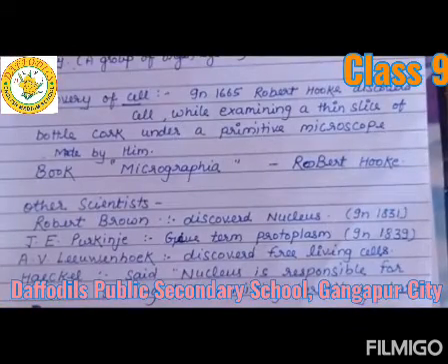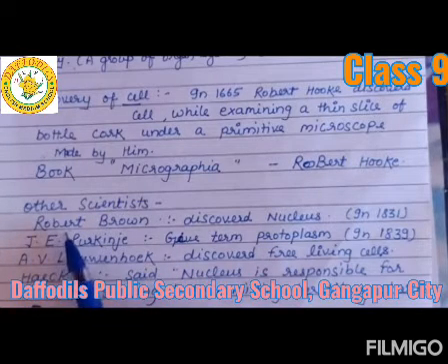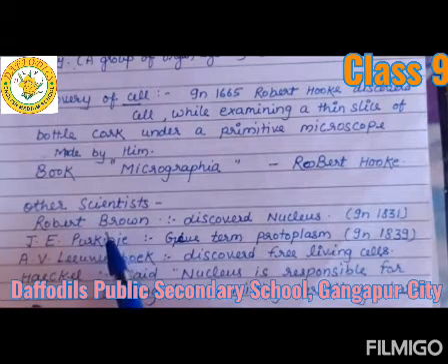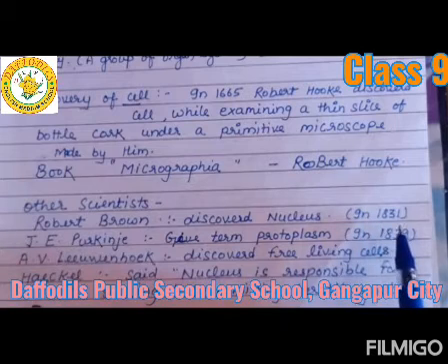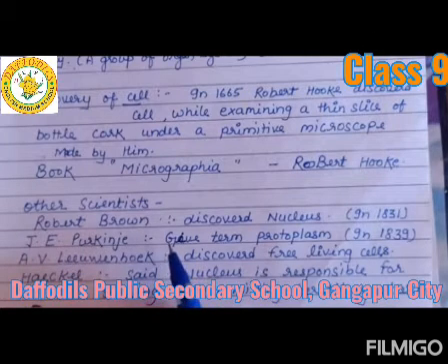There are many scientists who helped to identify the different parts of the cell. The first scientist is Robert Brown. Robert Brown discovered the nucleus in 1831. He identified a dense spherical body within the cell and named it the areola, meaning nucleus.